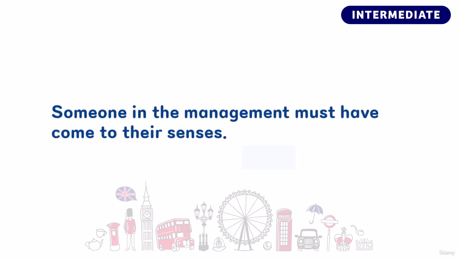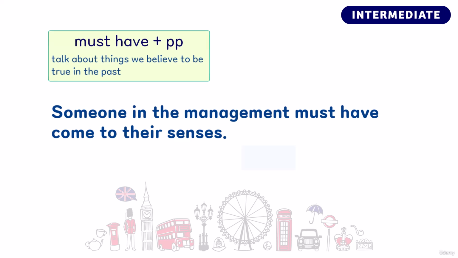Next, to say how or why the management decided to reverse their decision, the speaker said this. Someone in the management must have come to their senses. First, we have already learned this structure must have plus PP. And we use this structure to talk about things we believe to be true in the past.